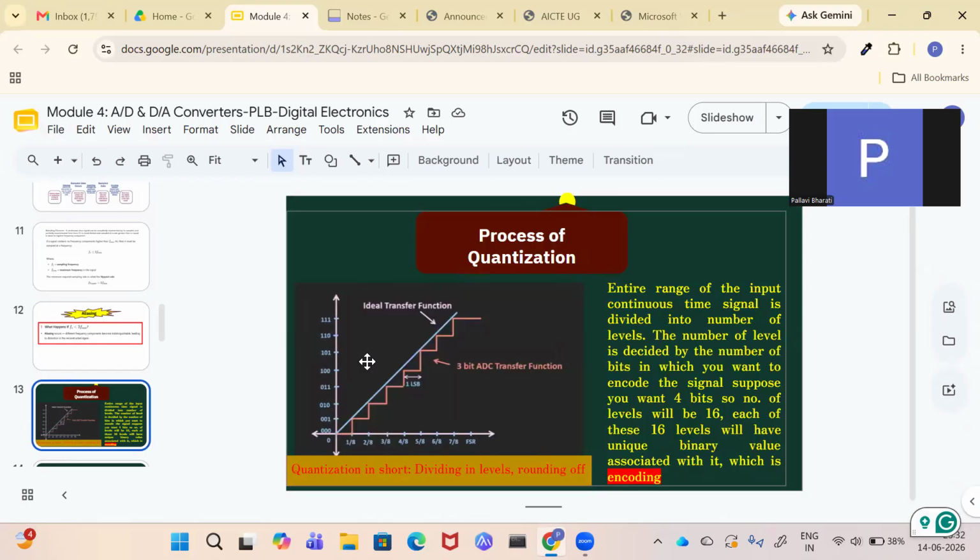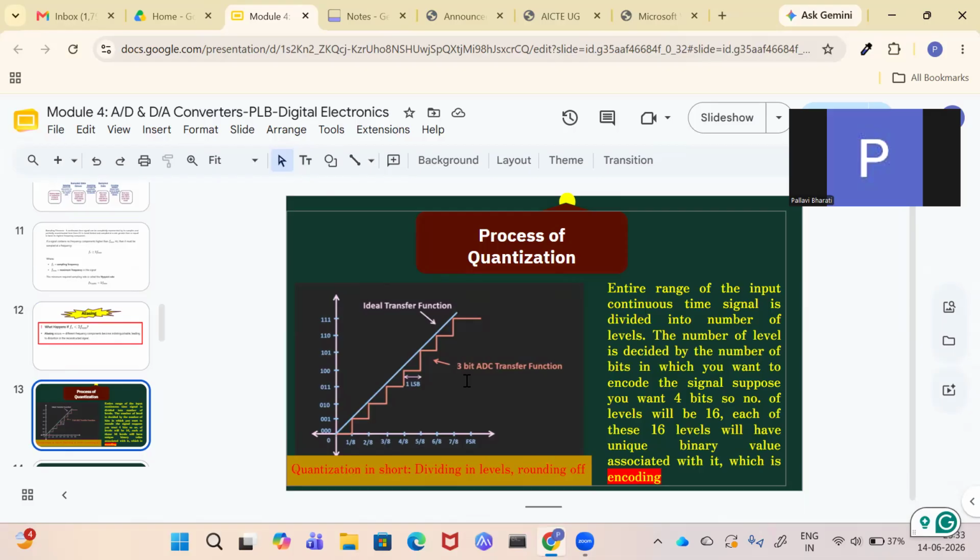Now going through the process of quantization, here you can see very nicely. This is a 3-bit ADC, analog to digital converter. If you understand the process of quantization, then analog to digital conversion is very easy. Here they have made the levels. All the staircase points are one level, and these levels are encoded to 000, 001, 010 and so on. Why? Because this is a 3-bit ADC, so you need 2 to the power 3, that is 8 levels.